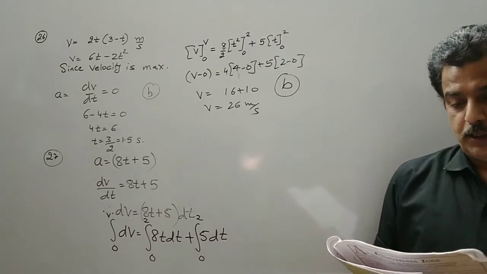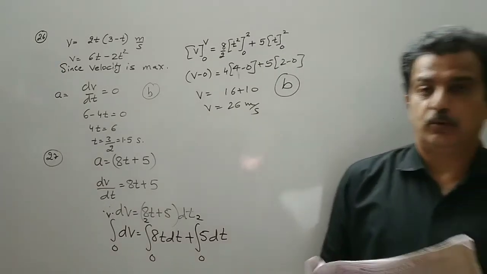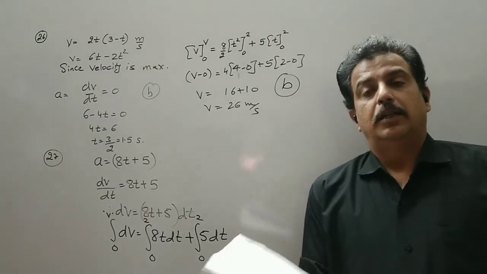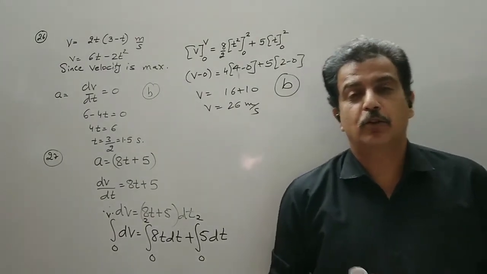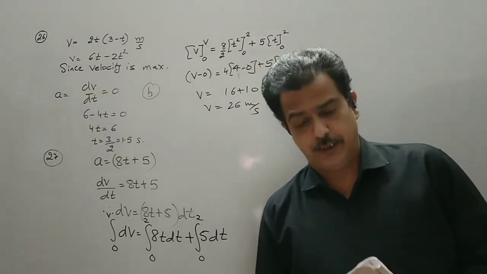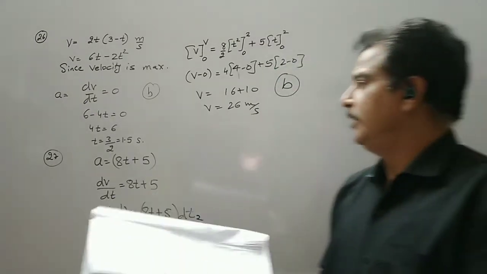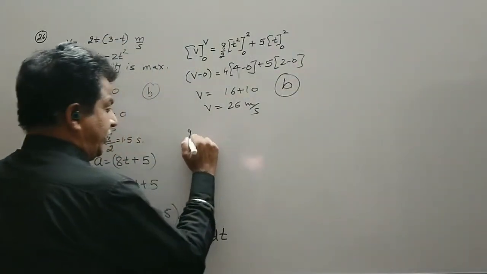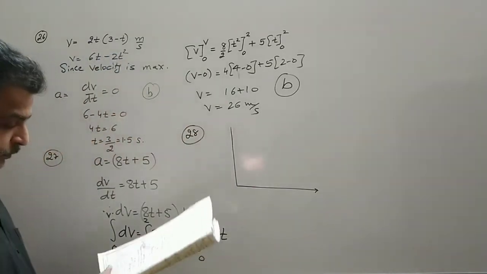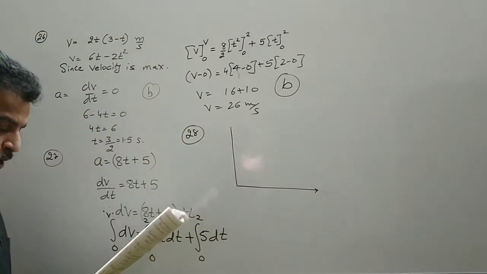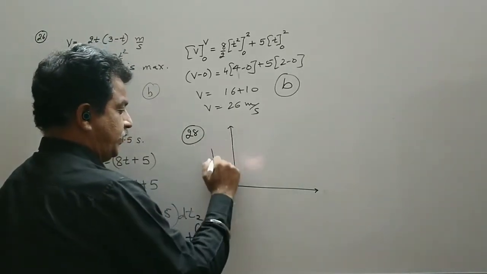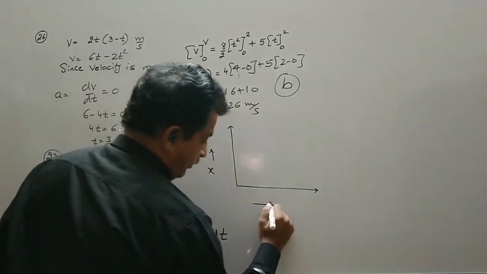So this is about the application of calculus, that is integration and derivative, which come under the branch of mathematics called calculus. Now we have graphical representation of motion. One graph is given in MCQ number 28. The x-t graph of the motion of a car is given below. So we have a position versus time graph.